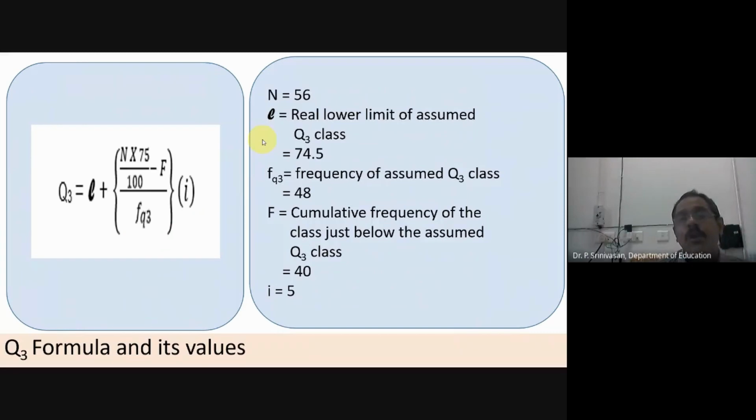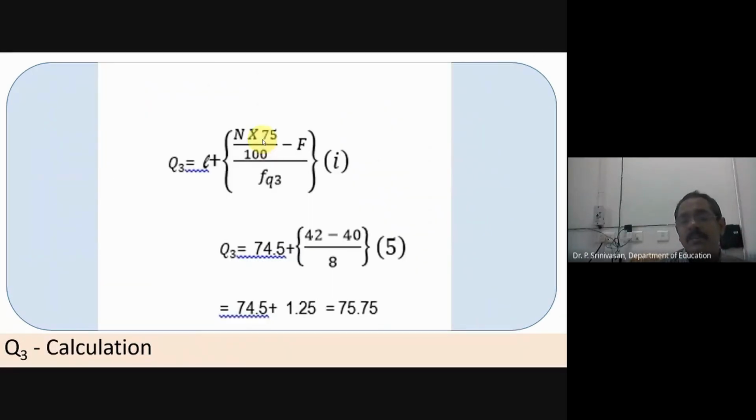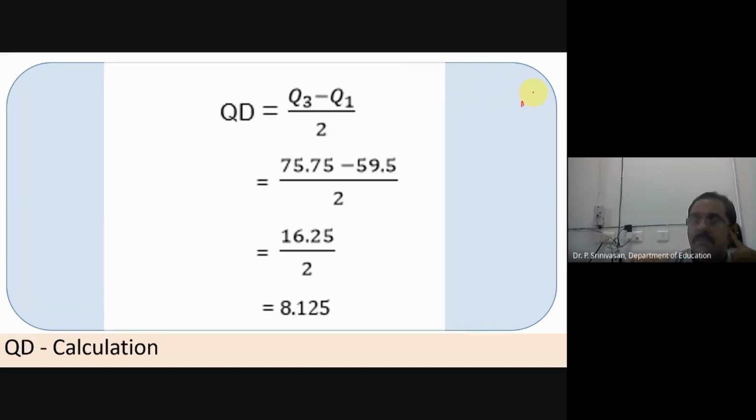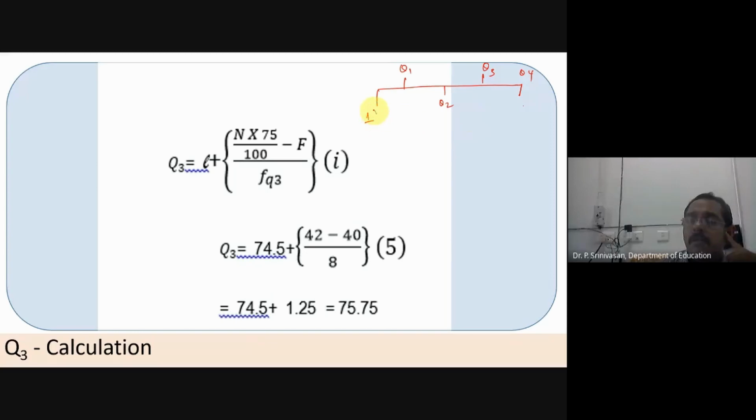As we calculated Q1, you see 75.75. I'll put it on the number line, the data line. This is Q1, this is Q2, this is Q3, and this is Q4. What we thought, this will be 100. It will be starting from 1 and ending with 100. This will be the 25th score, this will be the 50th, this will be the 75th.